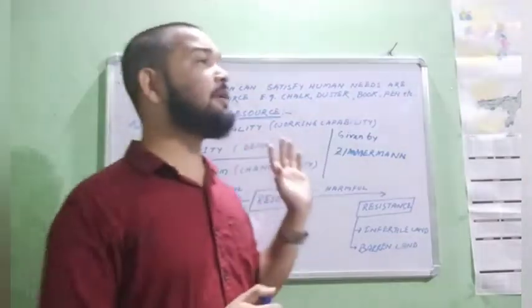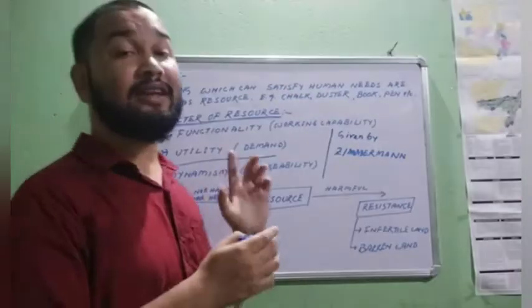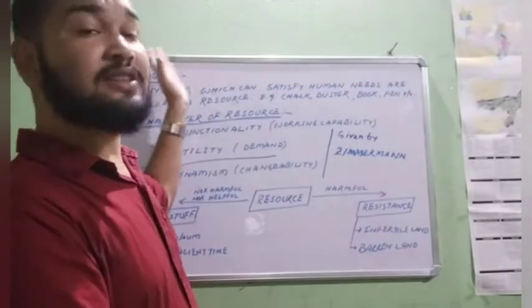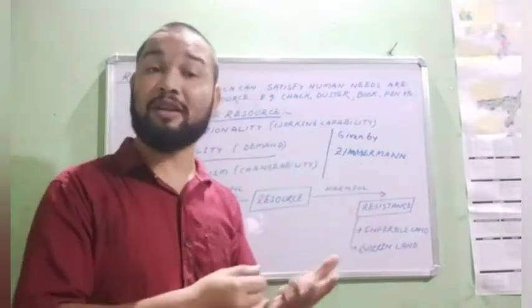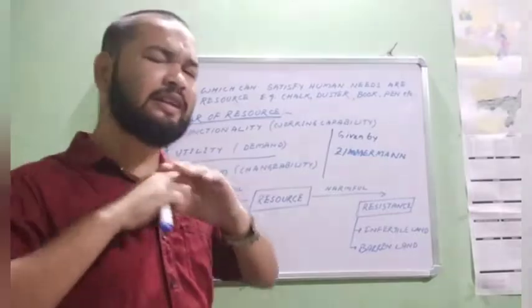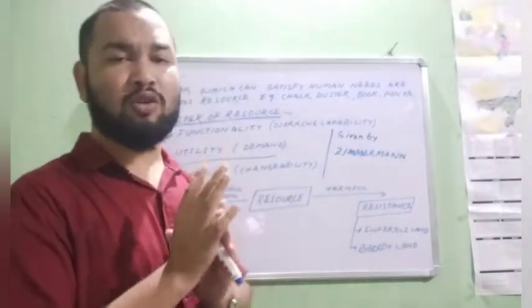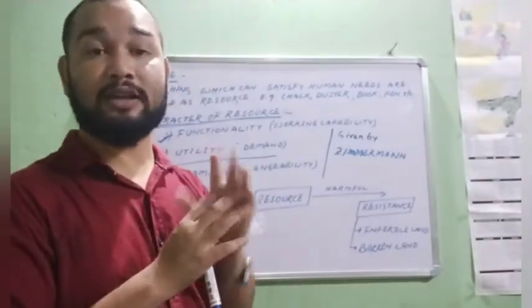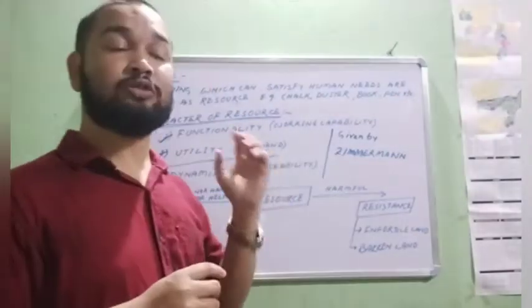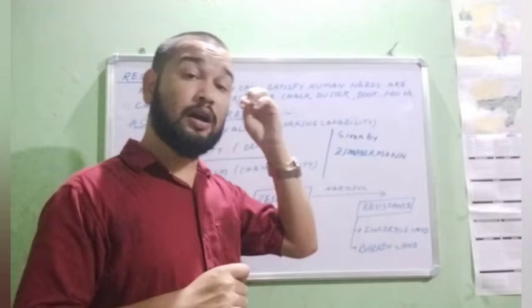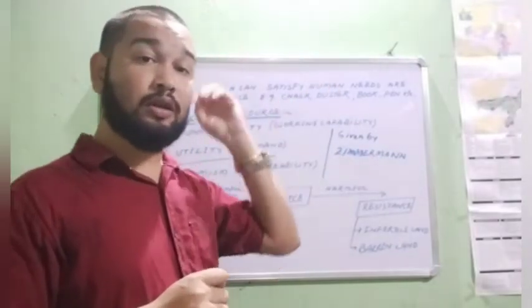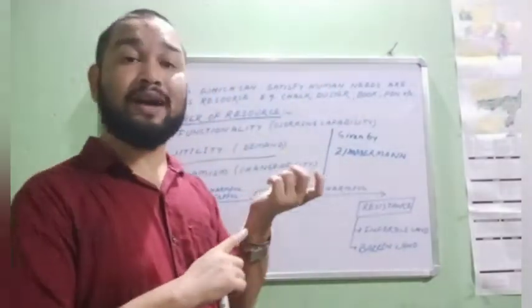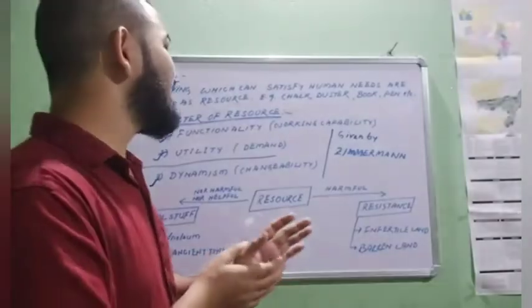Okay, try to remember these points. I'm just revising again. First one is resource. Anything which can satisfy human needs is called a resource. You can give any kind of example: your sock, your ball, your table, your bench, your chair, book, your shirt, your shoe, your specs, your watch, everything you can give as an example.